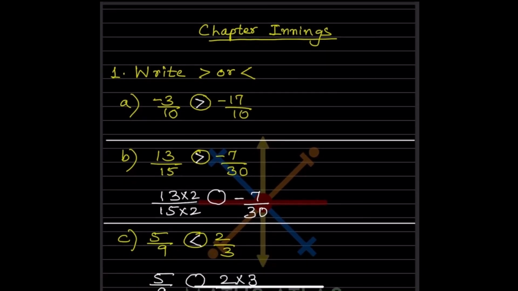The first question says to write the greater than sign and the less than sign. Whenever we have such a type, we have to look at the denominators. Here both the denominators are the same, but there is the negative sign. Whenever there is a negative sign, the smaller number means a bigger value. So minus 3 and minus 17. Minus 3 is a bigger number. So we'll open this mouth over here. You know the crocodile's mouth, it opens towards the bigger side.